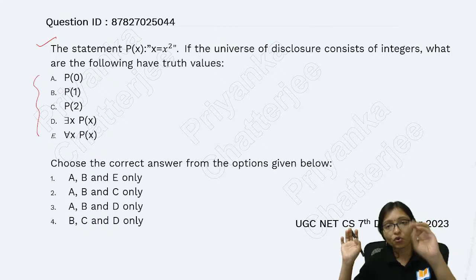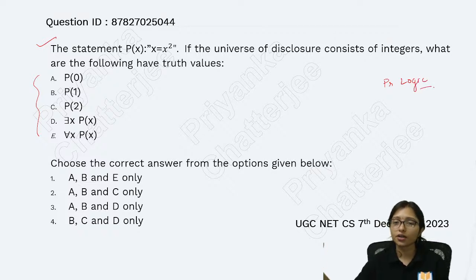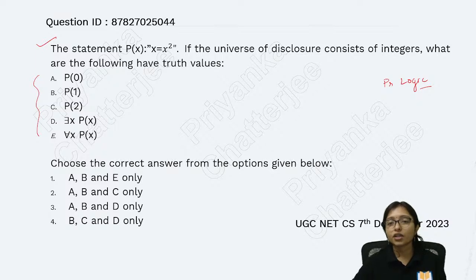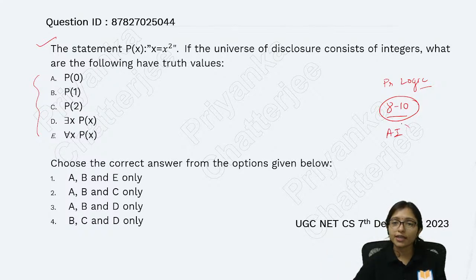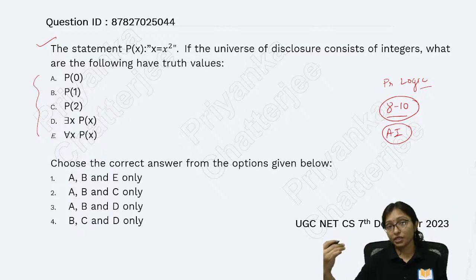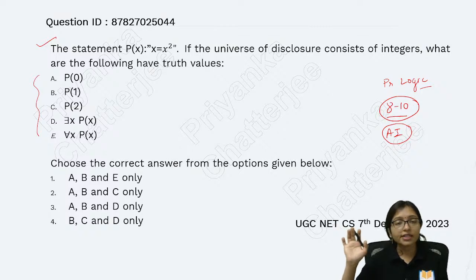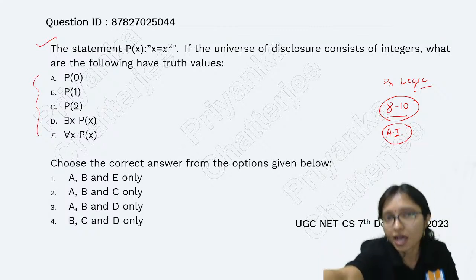They asked this type of 4 to 5 questions in one year, that is December 2023. And I always tell you, propositional logic and predicate logic, that is first order predicate logic, are very, very important. Always 8 to 10 marks questions come from this area. Because this is related to AI also: knowledge representation in AI, where we use this first order logic. That's why they give very much priority to this area. Now tell me what will be the answer for this one.